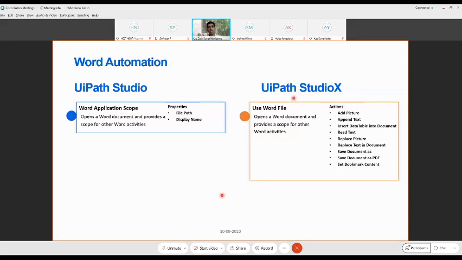But with the current day, the requirements are growing more and more with regards to Word automation, because, for certificate creation itself, you cannot edit a PDF document as easily or comfortably as you edit it in Word. So because you are trying to use a robot for doing Word related activities as well.